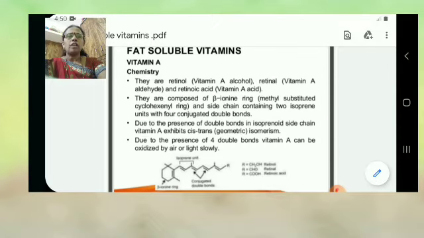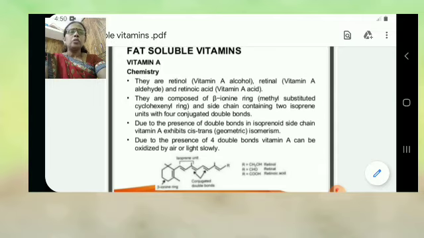Due to the double bonds in the isoprenoid side chain, vitamin A exhibits cis trans, also called geometric isomerism. Due to the presence of 4 double bonds, vitamin A can be slowly oxidized by air or light.